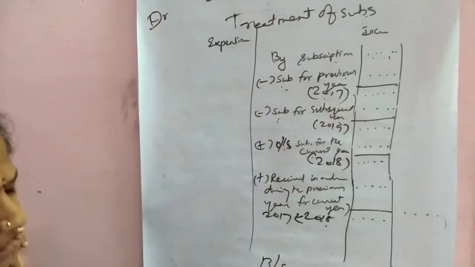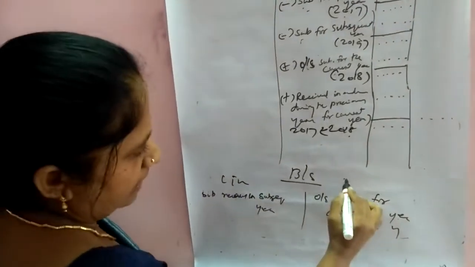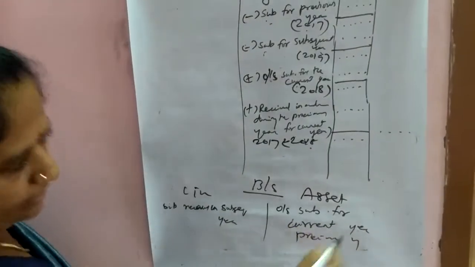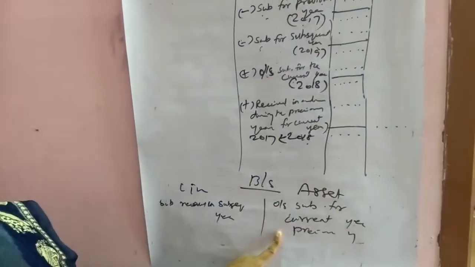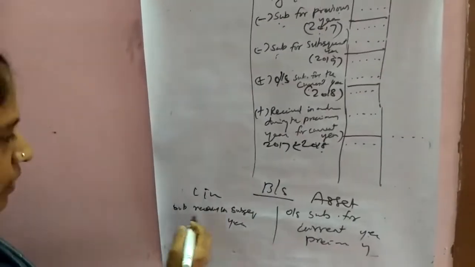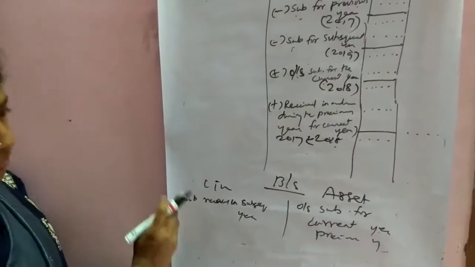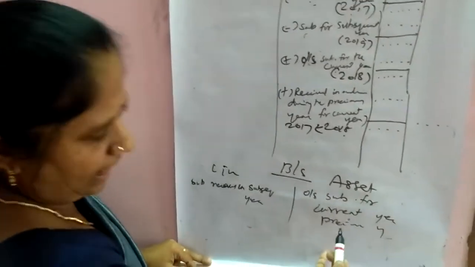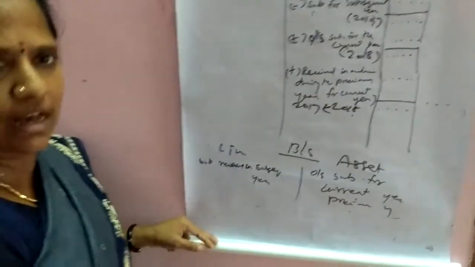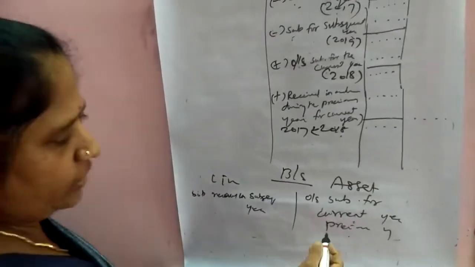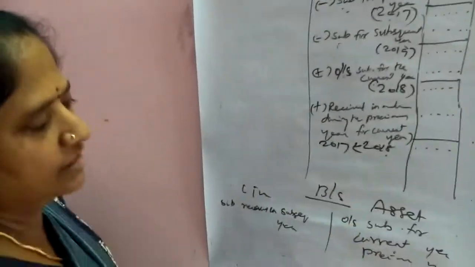This is the format of how this subscription should be in the balance sheet. The subscription received in subsequent year should be on the liability side. Then on the asset side, outstanding subscription. These items we know very well in the final accounts itself. So subscription received in next year should be shown in the liability side because it is a liability. Then outstanding subscription for current year and previous year is an asset for the organization. So it should be shown on the asset side of the balance sheet.